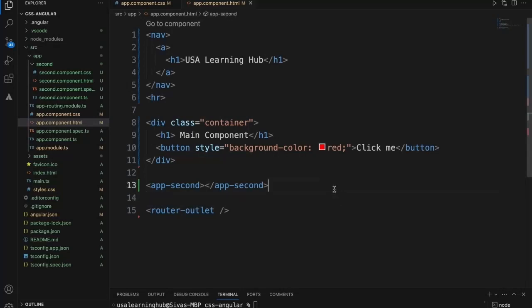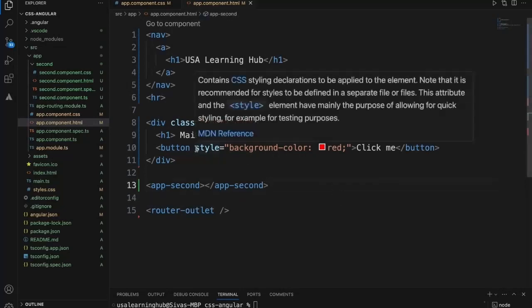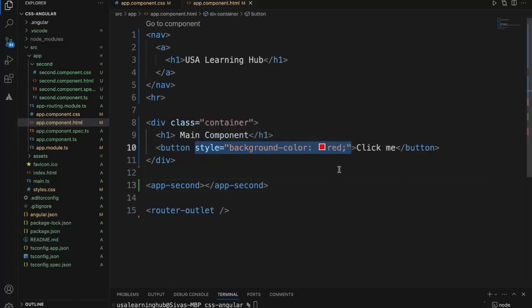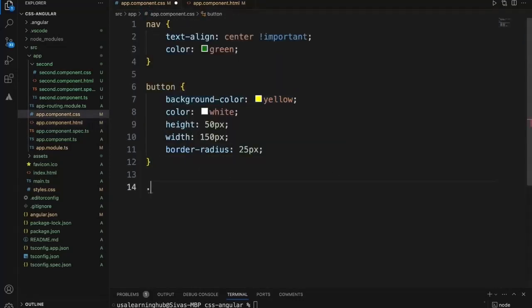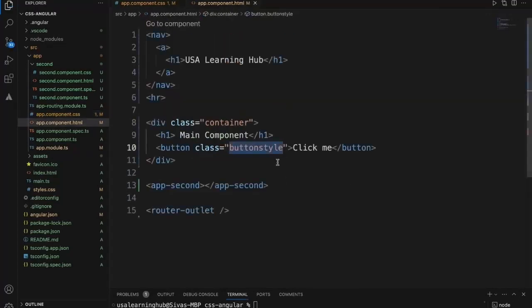But these inline styles are not recommended. This is not a proper coding structure, so we should always either write a class here and create a style sheet, or create the style within the component like this. This is a better way instead of writing the inline CSS here. Always avoid inline styles, that is not recommended.